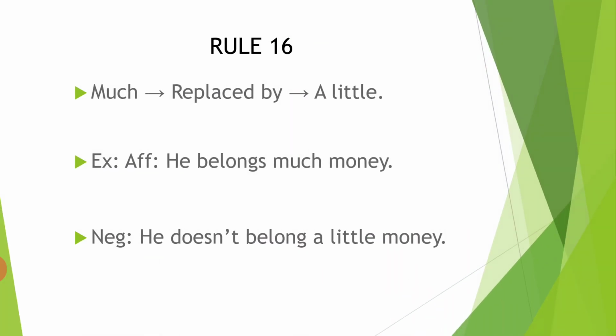Rule number 16. Much is replaced by a little. He possesses much money. You have to make it negative. He does not possess a little money, because we are changing it to negative, so not and negative should be there. So he does not possess a little money. Much is replaced by a little. He possesses much money. He does not possess a little money. The meanings are the same.